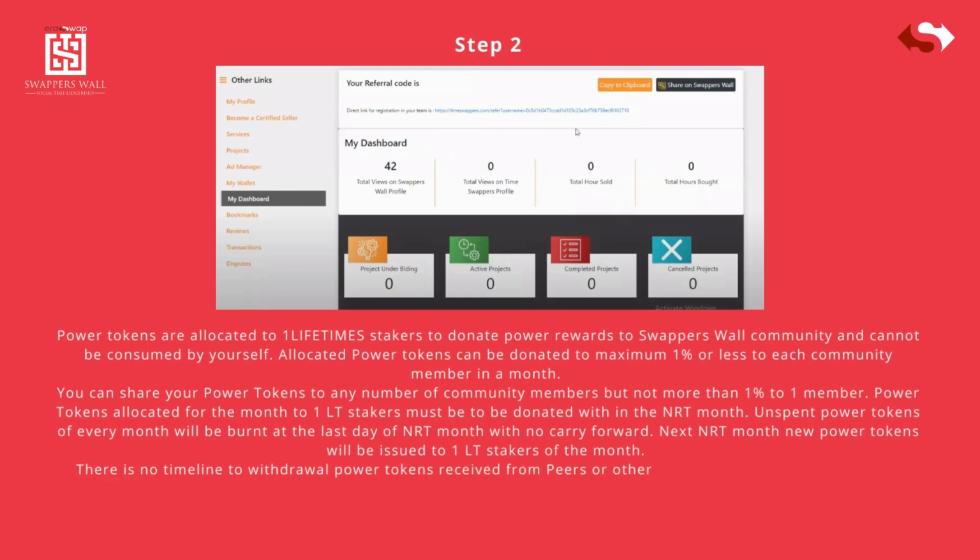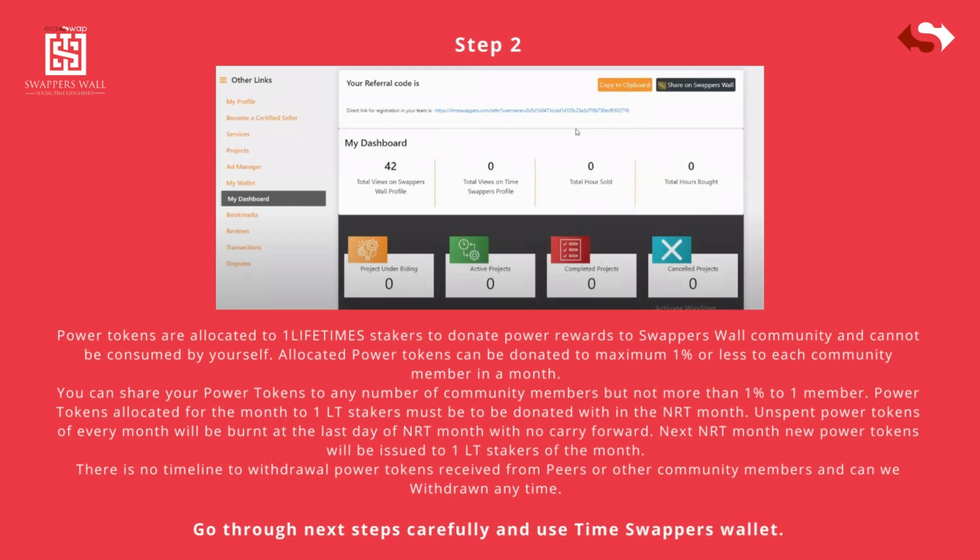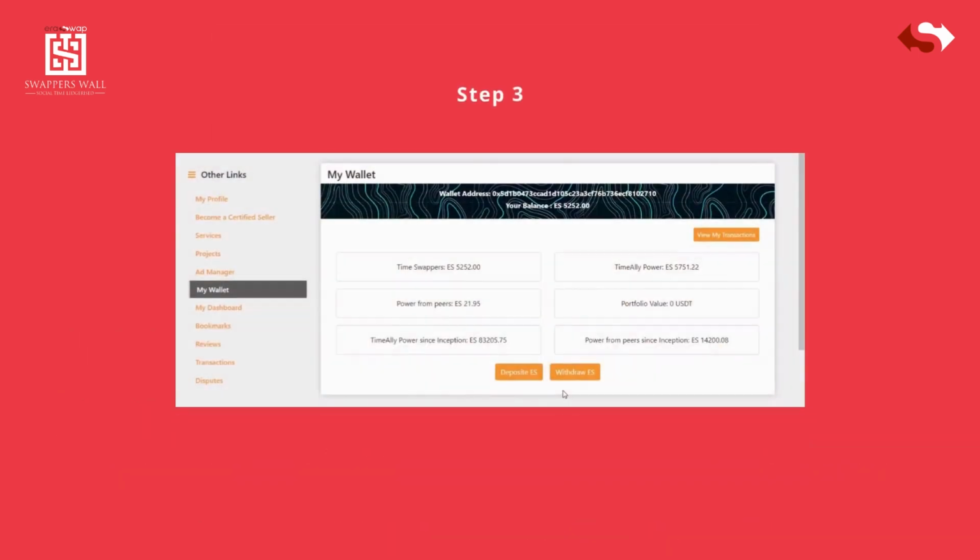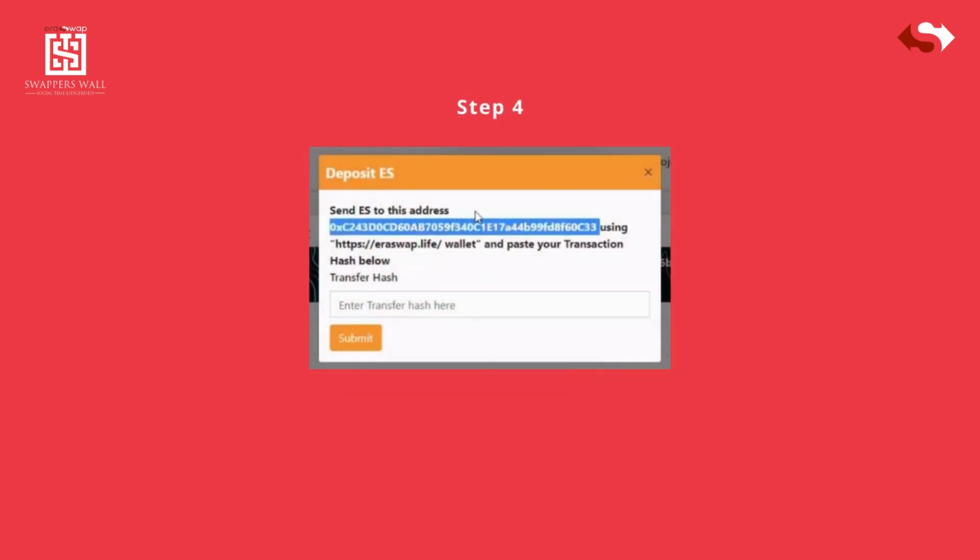There is no timeline to withdraw power tokens received from peers or other community members and they can be withdrawn anytime. Go through next steps carefully and use TimeSwapper's wallet. Step 3, click on Deposit under my wallet. Step 4, copy this wallet address.